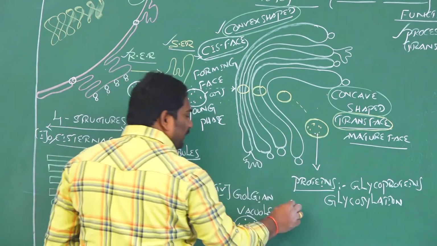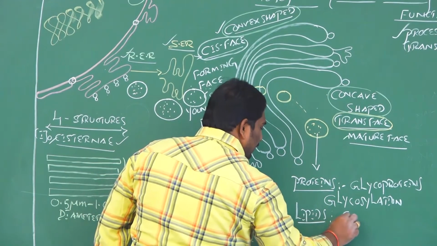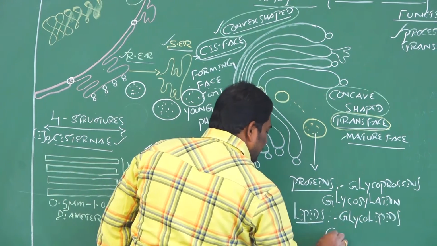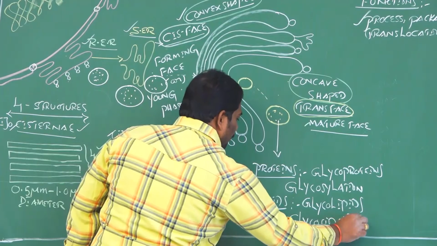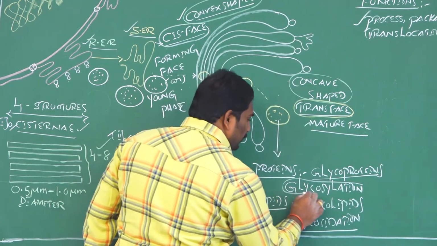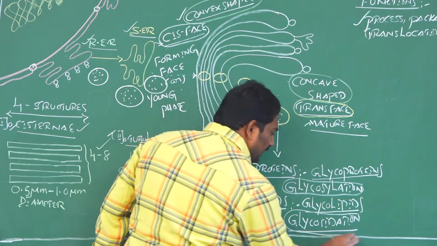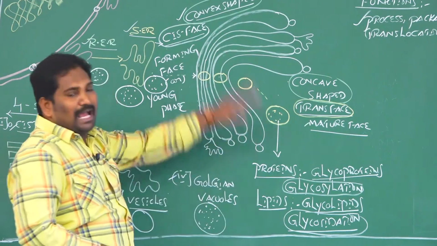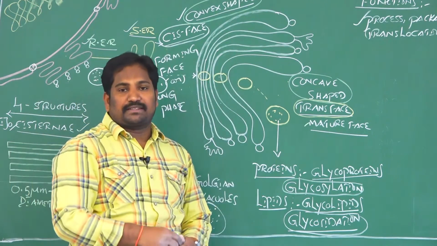Even these vesicles are having lipids. The lipids are modified into glycolipids by the process of glycosidation. The modified proteins are called glycoproteins by the process of glycosylation. The modified lipids are called glycolipids by the process of glycosidation. The modification of proteins and lipids happens in which of the following endomembrane cell organelles? The Golgi complex.